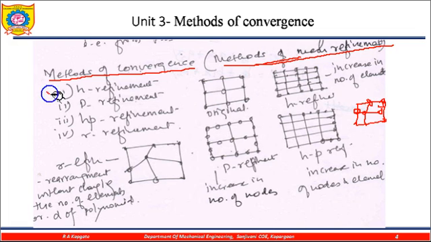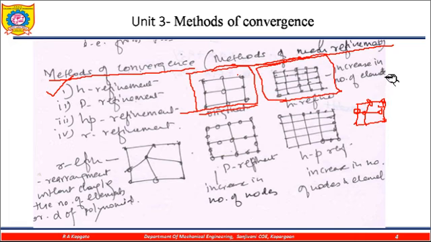The first one is called the H refinement. Now what is meant by this? This is the original object. These are the nodes: node 1, node 2, node 3, node 4, node 5, node 6, node 7, node 8, node 9. So this is my original object. If I go for the H refinement, it means I need to mesh or discretize my elements with a larger number of nodes. Here we are increasing the number of elements. So in the H refinement we are increasing the number of elements.